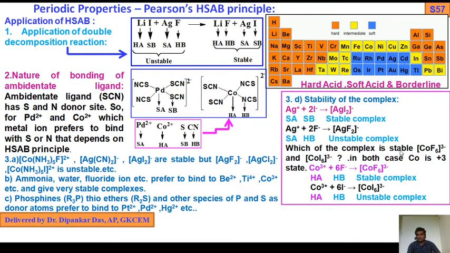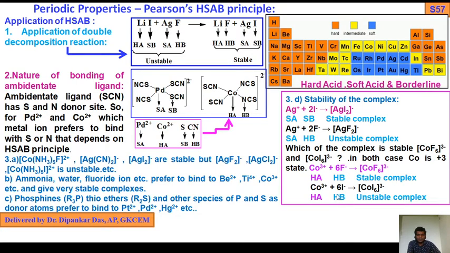So which of the complex is stable? Hexafluoro cobalt 3 minus and hexaiodo cobalt 3 minus. In both cases cobalt is in plus 3 state, so cobalt 3+ means hard acid and F hard base, so they will form stable complex CoF6 3 minus.